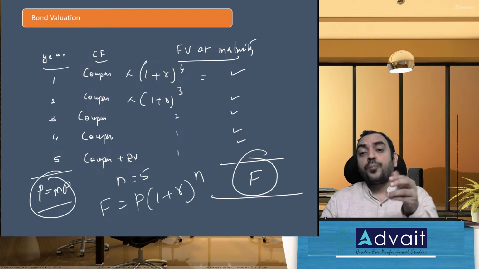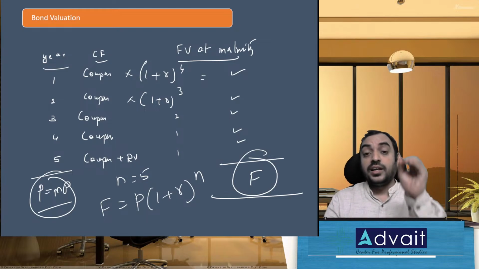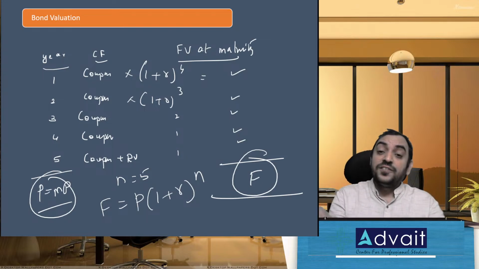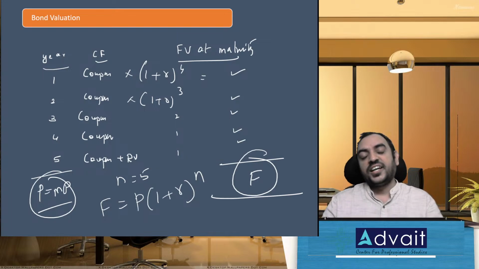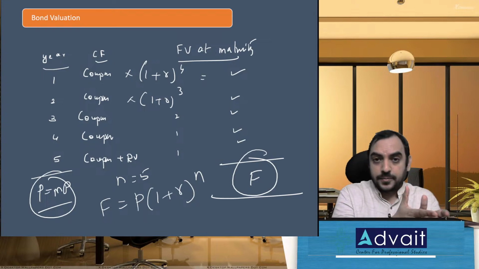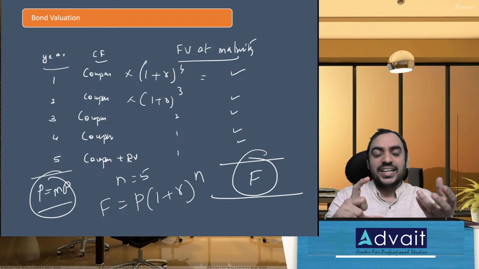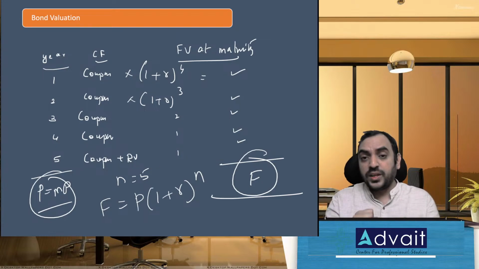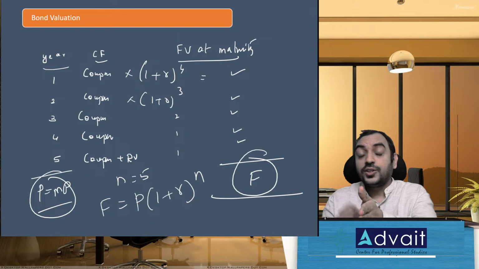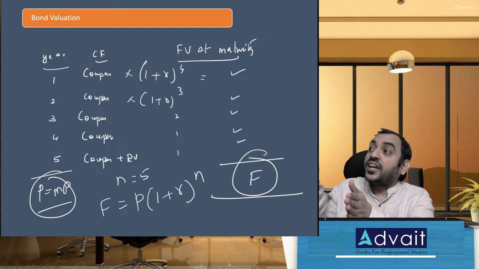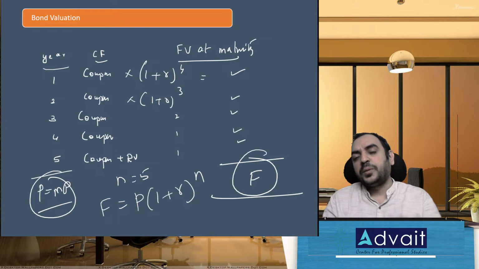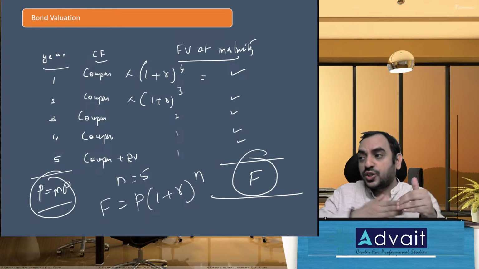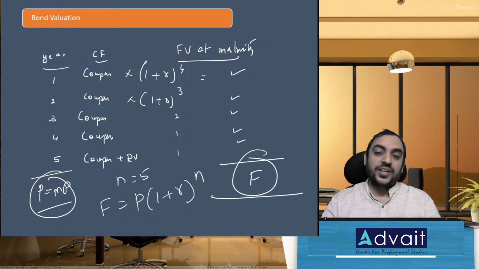But what if you do compounding more than once a year? For example, 10% per annum compounded half yearly. So every 6 months you calculate the rate of interest. Let's start with 100. For 6 months, you apply 10%. How much do you get? 5 rupees. 10% for 6 months means 5 rupees. On 105, for the second half of the year, you apply 10%. For 6 months, you get 5.25. Effectively, you got 5 and 5.25. So total, it is 10.25.